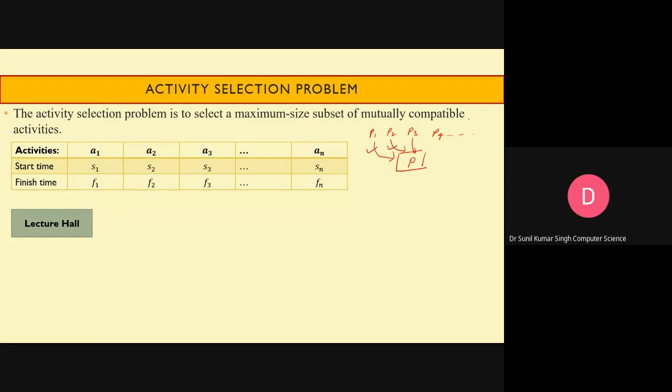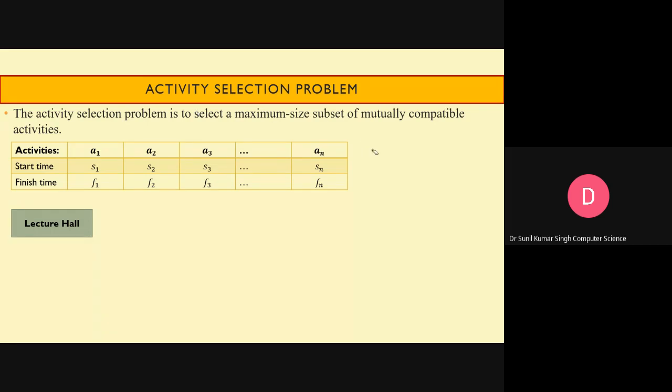So what we are going to do in this activity selection problem is schedule the maximum number of activities, considering their starting time and finishing time. Suppose these are the activities given in the table: A1, A2, A3, up to AN, and S1, F1, S2, F2 indicate the start time and finishing time of the activities.